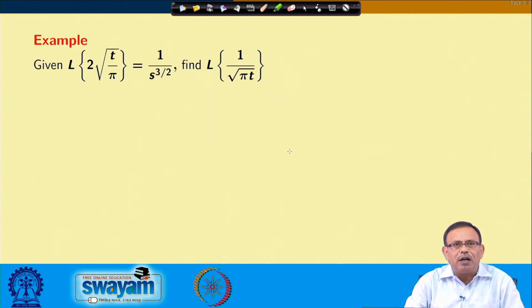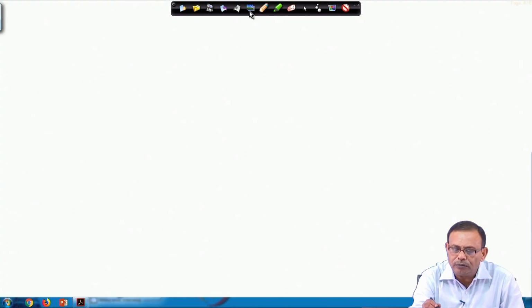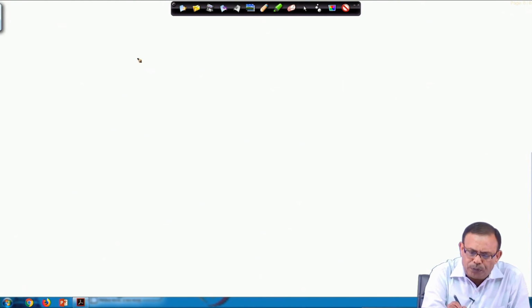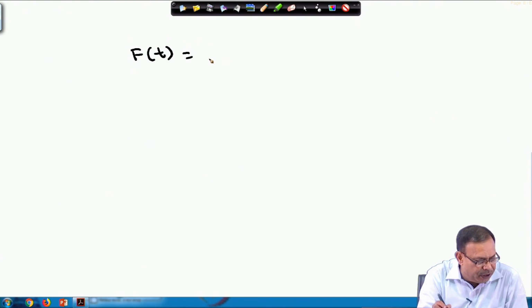It is given that the Laplace transform of 2 into root over t by pi equals 1 by s to the power 3 by 2. Then I have to find the Laplace transform of 1 by root pi t. So, I am starting from here, f t equals 2 into root over t by pi.